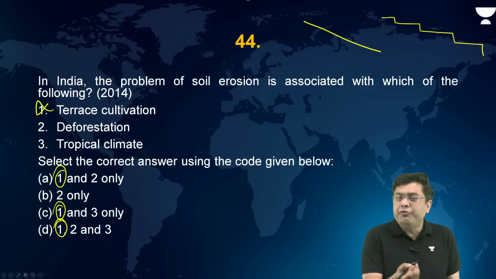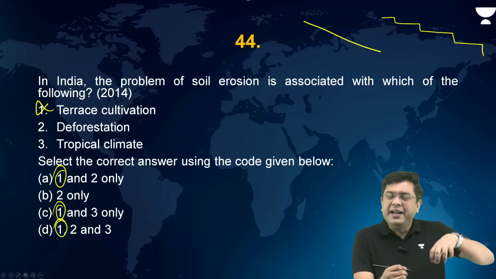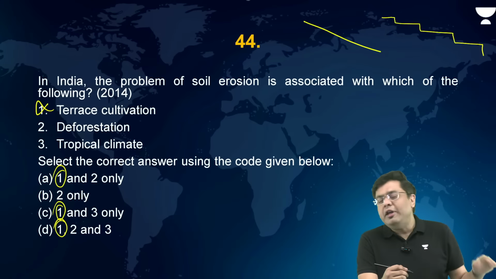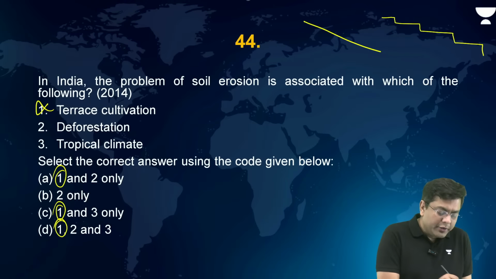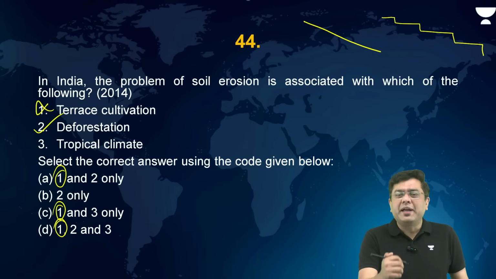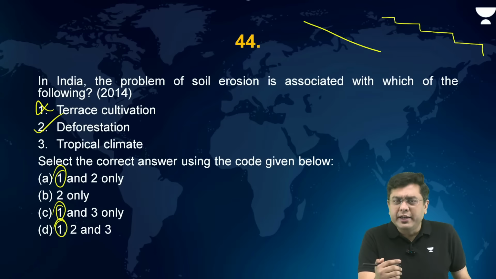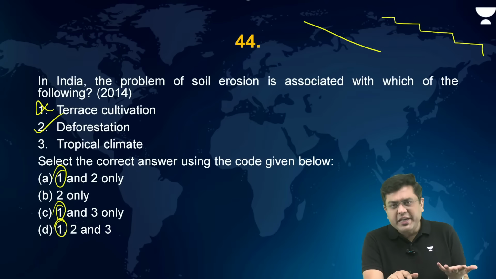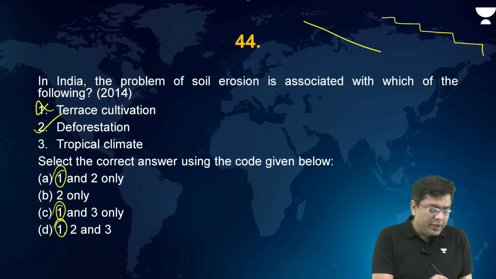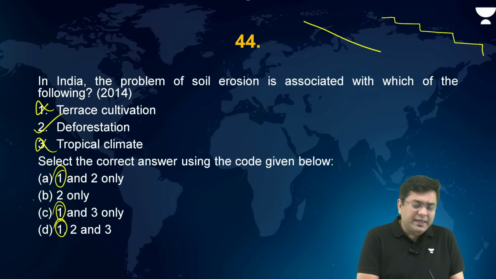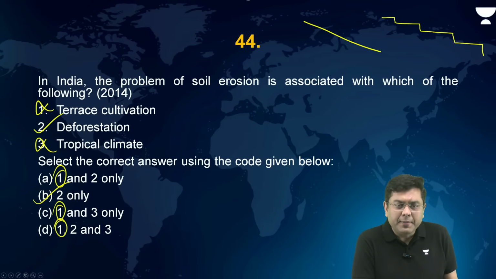But nonetheless, deforestation, removal of the binding vegetation from the topsoil, will cause a lot of erosion. So this is correct. And then tropical climate. That has got nothing to do with it, because if you have vegetation in an area, regardless of tropical climate, it won't lead to soil erosion. So this is also incorrect. So the correct answer in this case is going to be B.